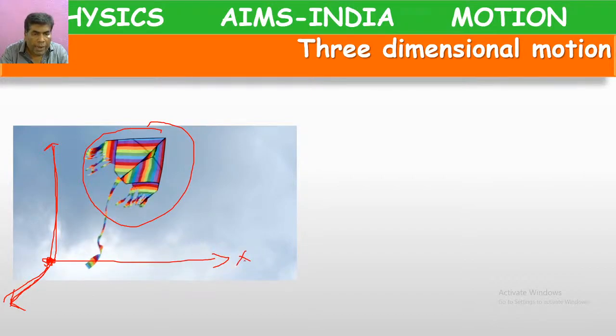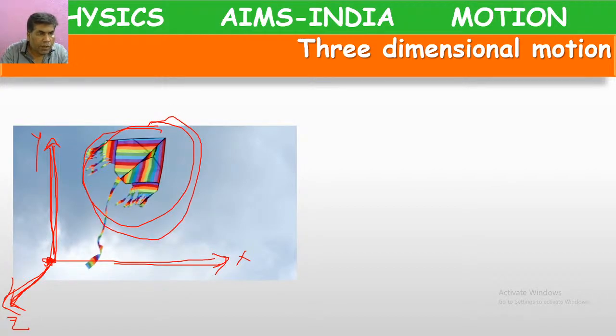So for explaining its motion, horizontally how much it has moved, vertically how much it has moved, through the z-axis, because these x, y, z coordinate axes are mutually perpendicular to each other. For telling its exact direction, along with x and y, we have to take the help of the z-axis also. So with the help of the x-axis, y-axis and z-axis, we can describe its motion. That's why it is an example of three-dimensional motion.